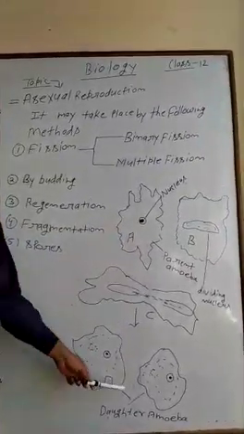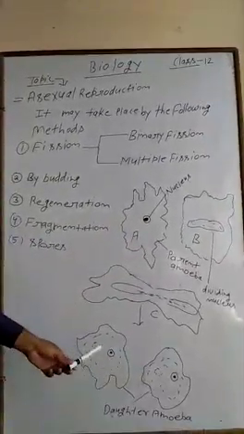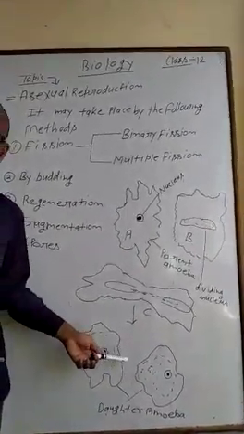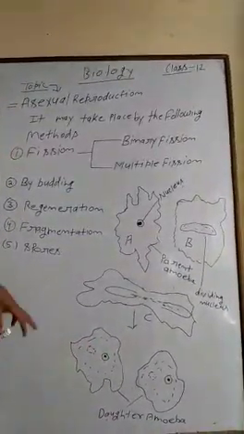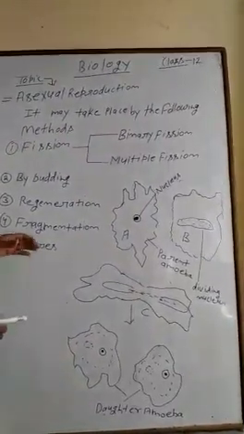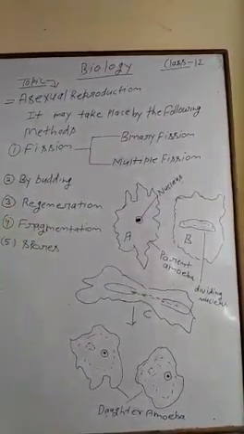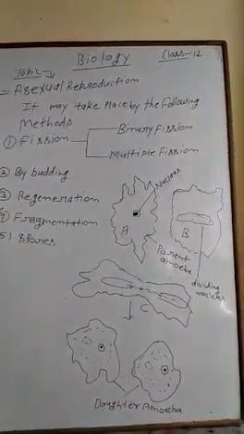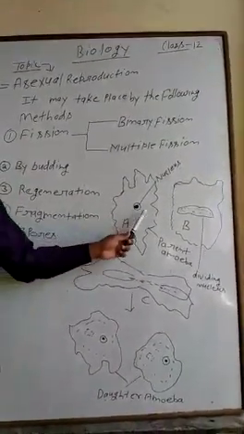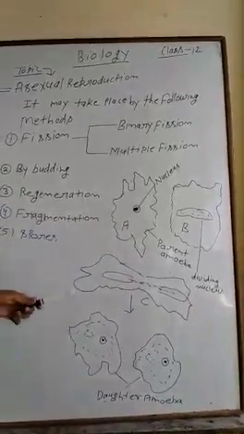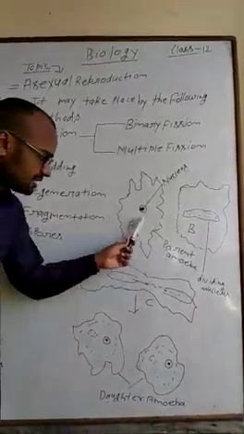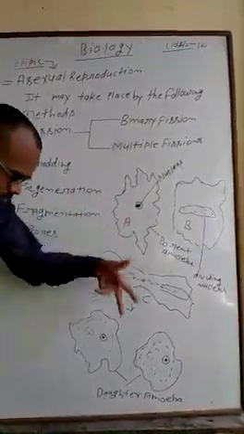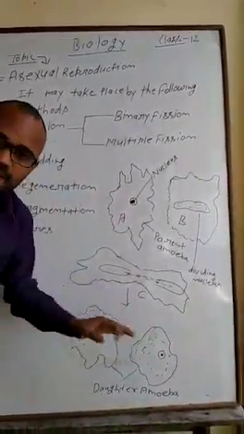As the daughter amoebae grow, they repeat the same cycle of binary fission. So, again the definition: in binary fission, two individuals form from a single parent amoeba, which divides into two daughter amoebae.